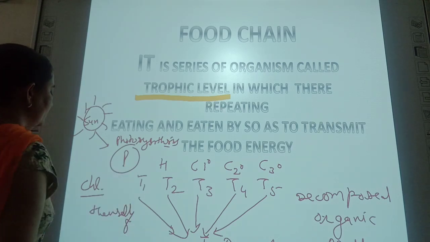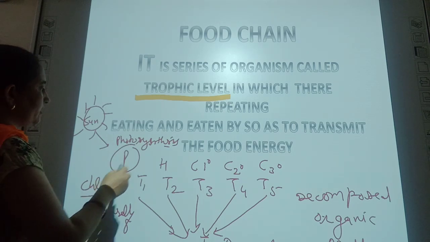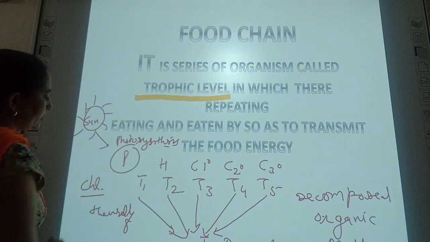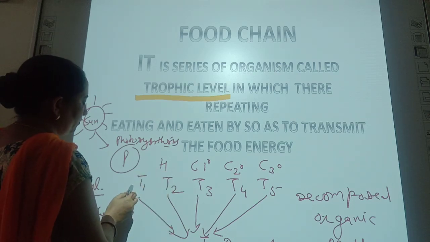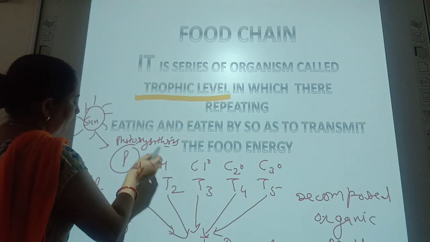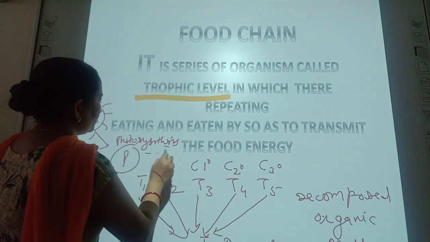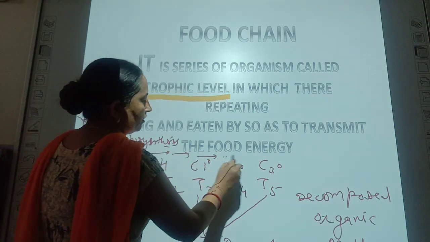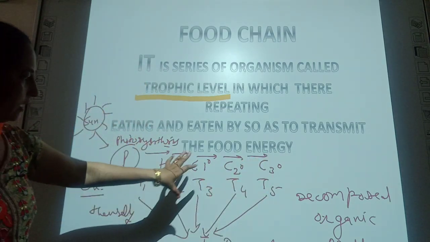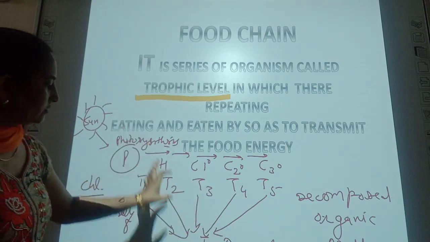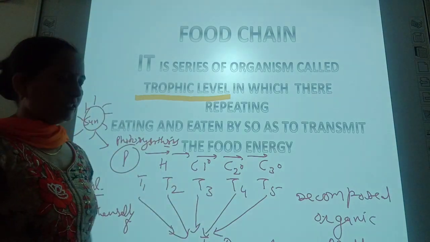So these are known as producers because they can produce their energy, their food, themselves. But the herbivores take the energy from the producers, and this transfer of energy takes place from one trophic level to the other. And then all, by the process of death or decay, are decomposed by the decomposers.